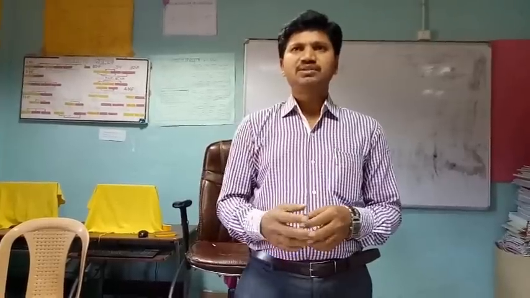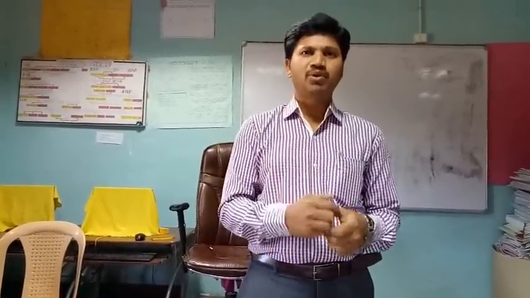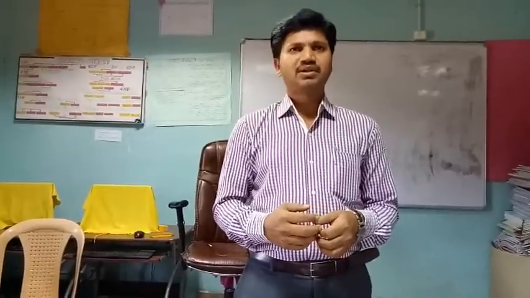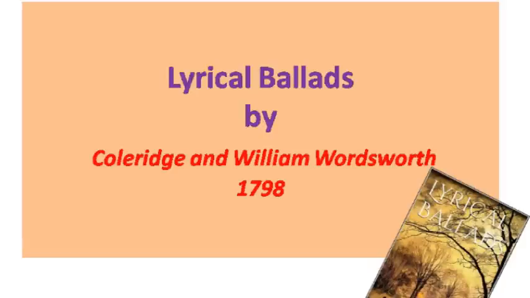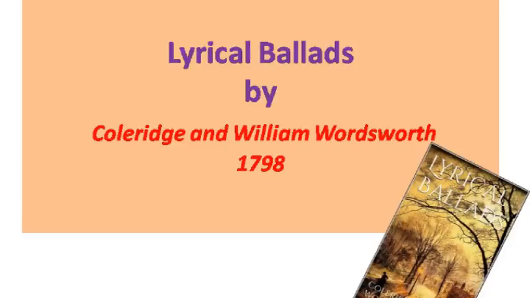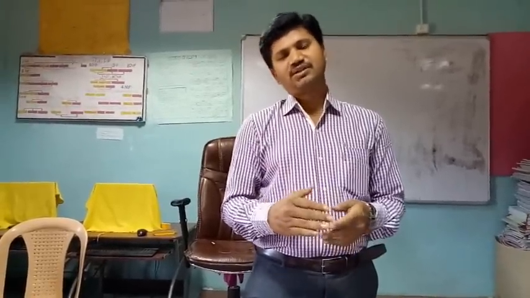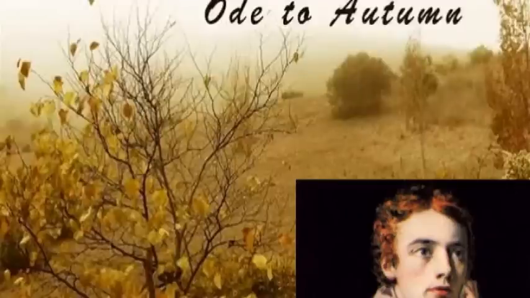When we look at romantic poetry, or romanticism, or the literary background of this poem, in fact the romantic period started in the year 1798 with the publication of Lyrical Ballads written by two famous poets in English literature. One is Wordsworth and the other one is Coleridge. As history tells us, the romantic period started in the year 1798, where nature was brought back into the works of art.